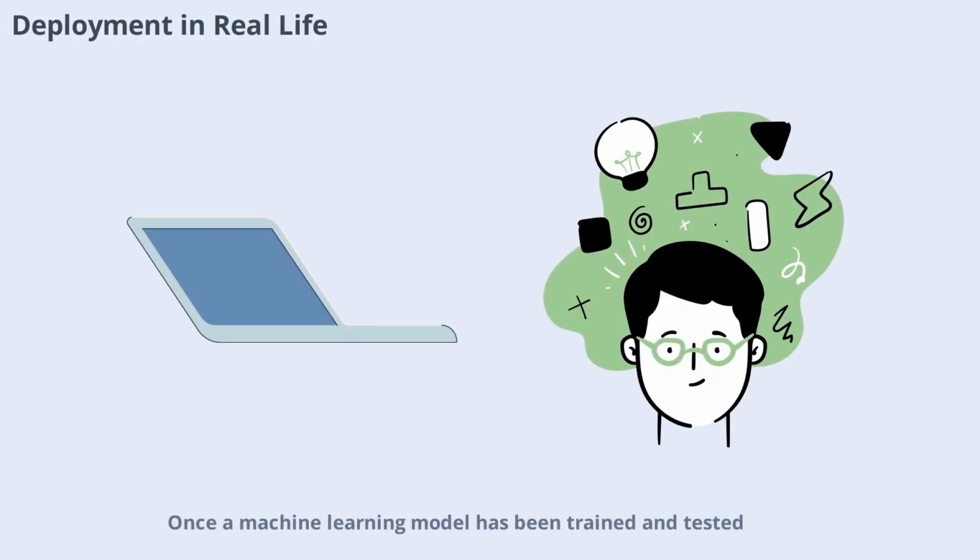Once a machine learning model has been trained and tested, it's ready for deployment. In narrow AI, deployment means integrating the model into a real-world application, such as a chatbot, recommendation system, or fraud detection tool.